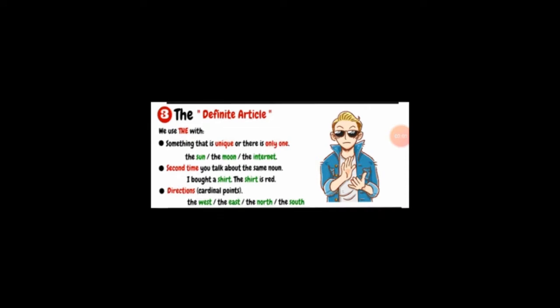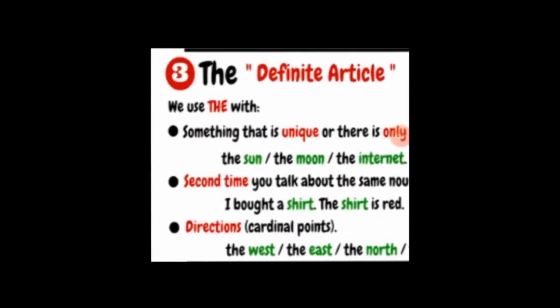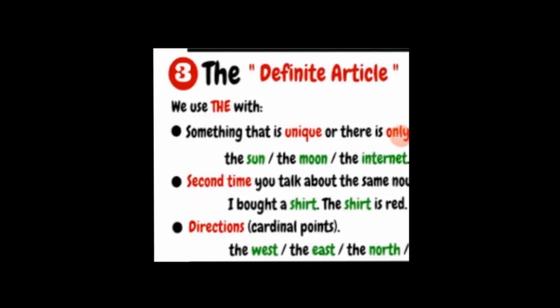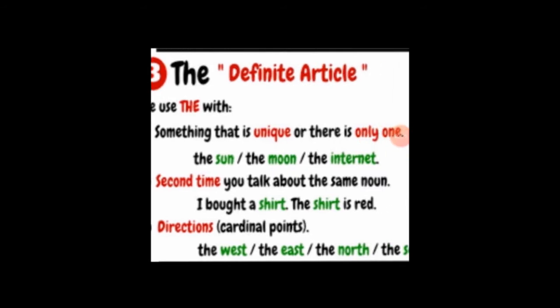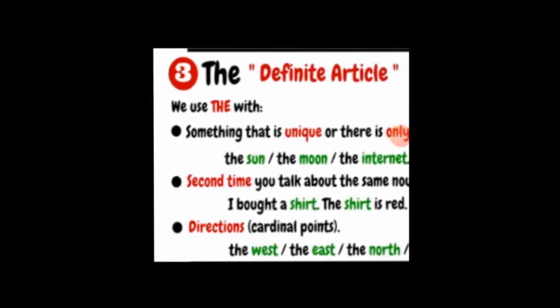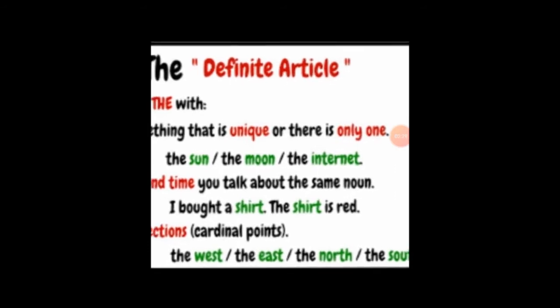Now here is another slide to give you a clear concept regarding the definite article. We use "the" when something is unique or there is only one special one. For example, the sun, there is no other heavenly body like the sun, only one sun is there. The moon, the internet. We also use "the" when you talk about the same noun a second time.